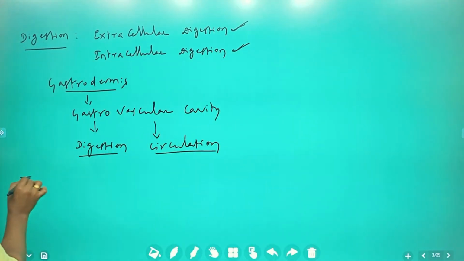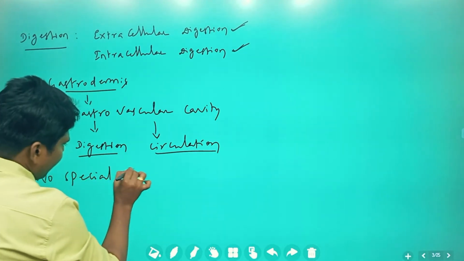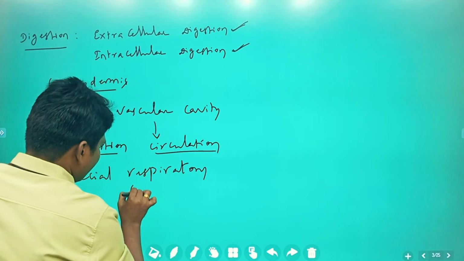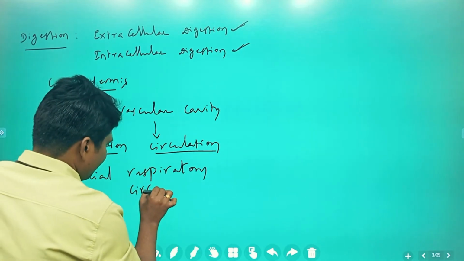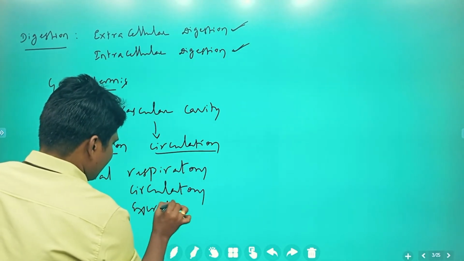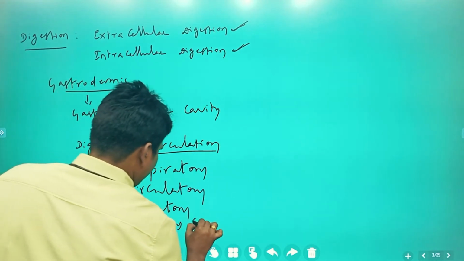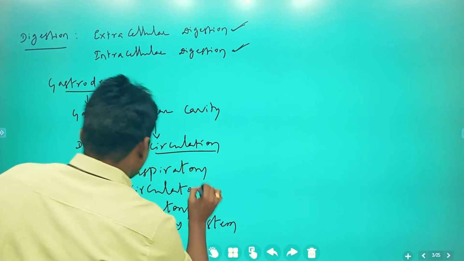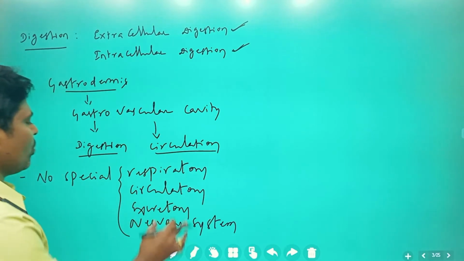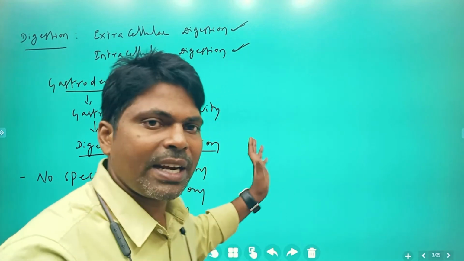Next, there is no special respiratory, circulatory, excretory and nervous system here. There is no special type of system which you are going to observe in the Coelenterata phylum.